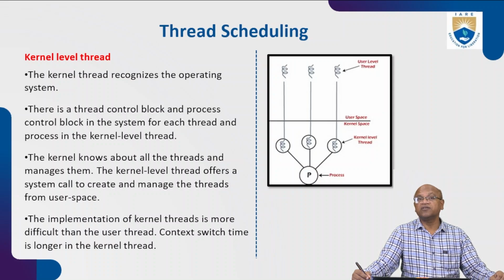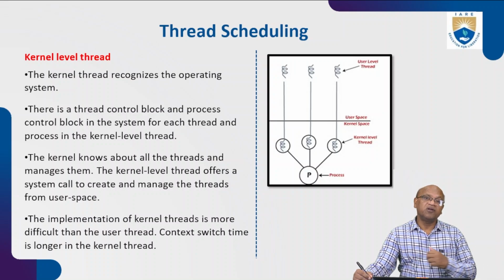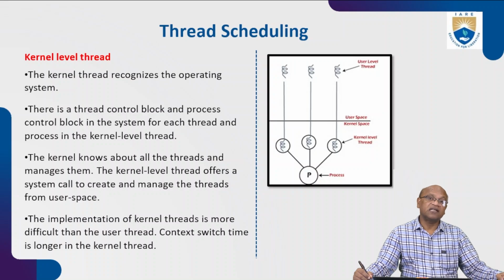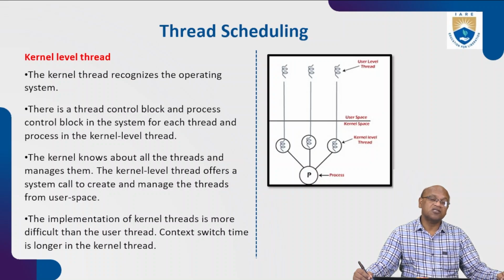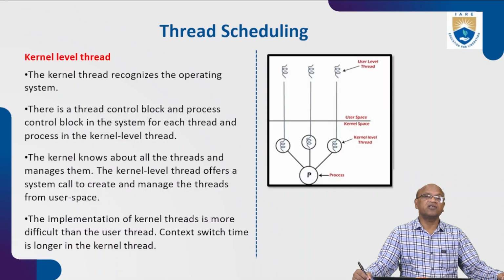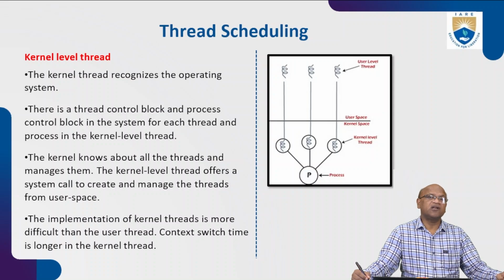It knows which threads are operating, what their thread control block is, how a thread is created, and which process a thread is supporting at present. Everything is recorded in the OS during execution, because the user only asks to execute or run the program, but what is carried out inside the operating system by the kernel is recorded minute to minute. That is nothing but the thread control block and process control block.